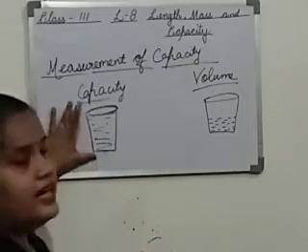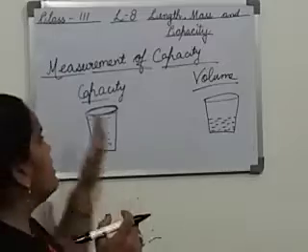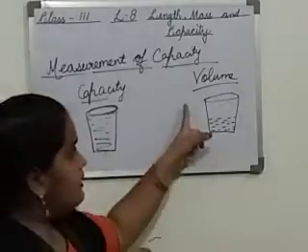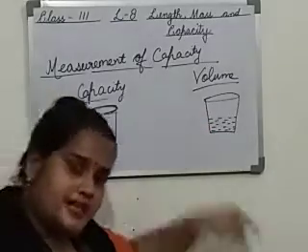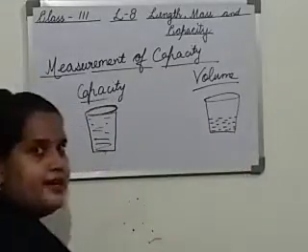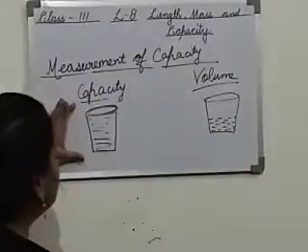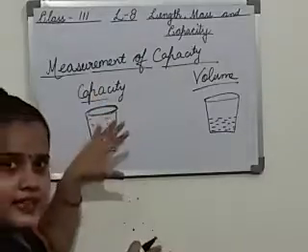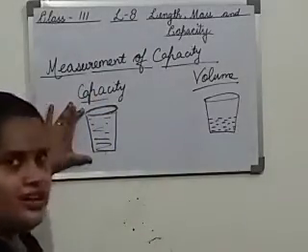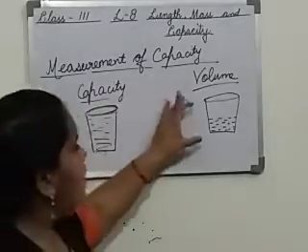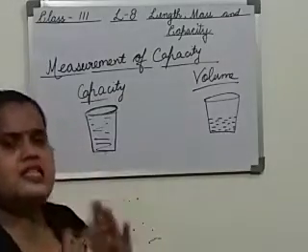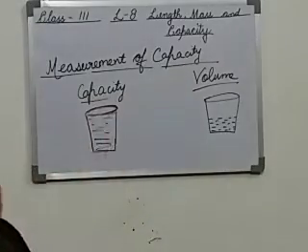This container can hold how much liquid, that is the capacity. How much liquid it can hold. But how much liquid is present in the container, कितना पानी इसमें है, that is the volume. And how much water it can hold, कितना पानी इसमें आ सकता है, that is the capacity. How much water is present in the container, this is the volume. This is the basic difference between the capacity and the volume.